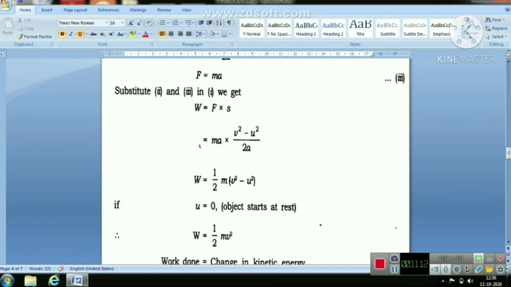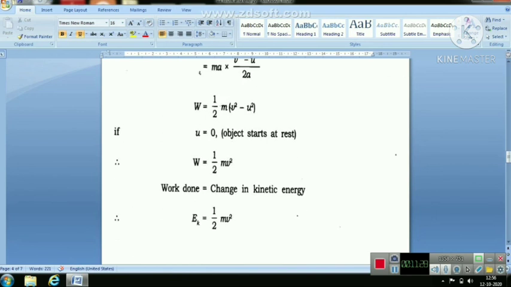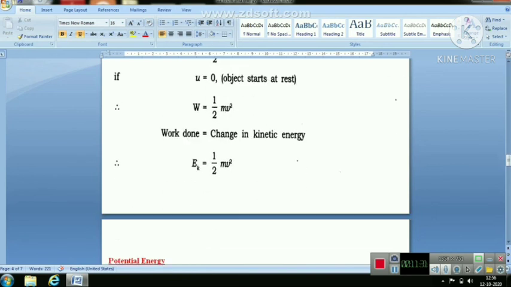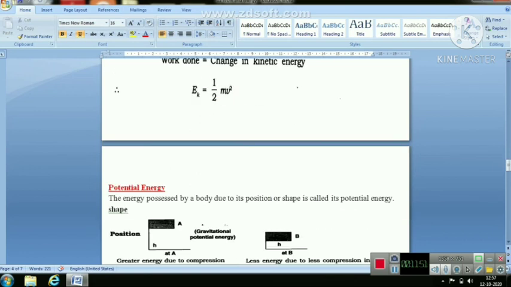The object starts from rest, therefore the value of u, that is the initial velocity, is 0. By putting the value of u in this equation, we get v square minus 0. It means that W is equal to, thus work done is equal to change in kinetic energy, that is Ek or KE is equal to 1/2 mv square. This is the derivation for kinetic energy, and we can use this formula and we can write the formula as it.